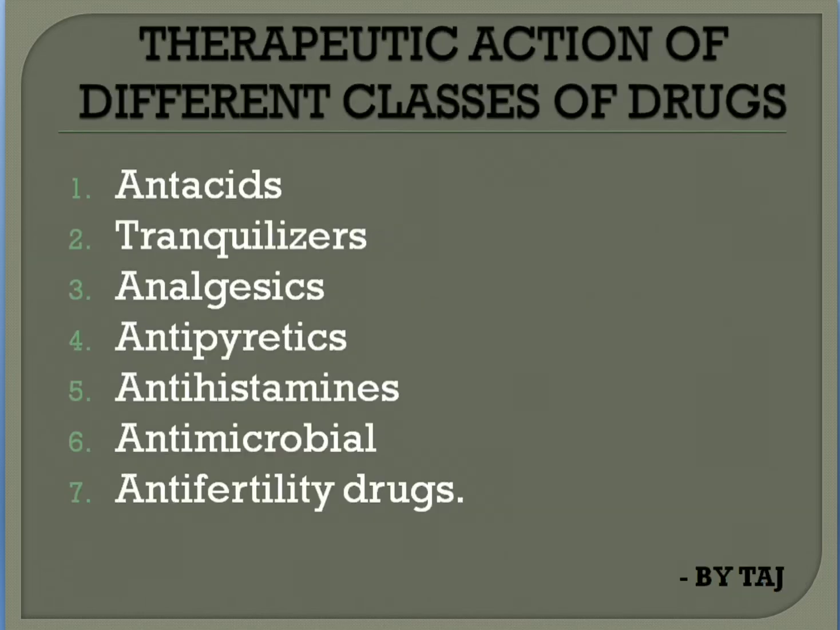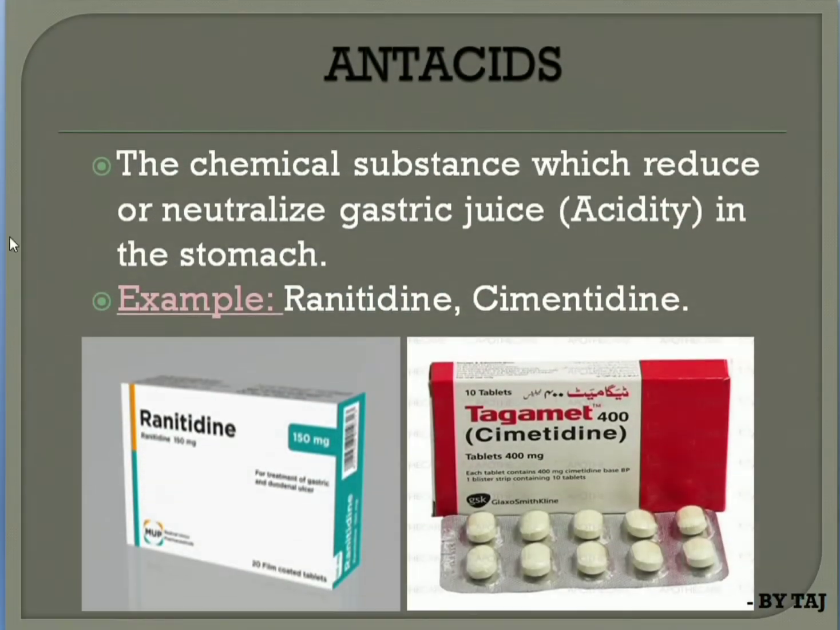Coming to the next, therapeutic actions of different classes of drugs, they have been listed here. First one is antacids, second one is tranquilizers, analgesics, antipyretics, antihistamines, antimicrobials, antifertility drugs. So coming to the first class of drugs, that is antacid. Antacid means a chemical substance used to reduce or neutralize the gastric juice or acidity in the stomach. Examples are ranitidine and cimetidine.